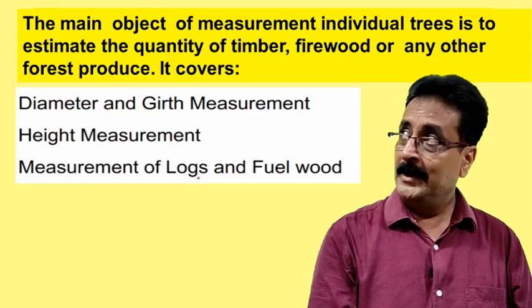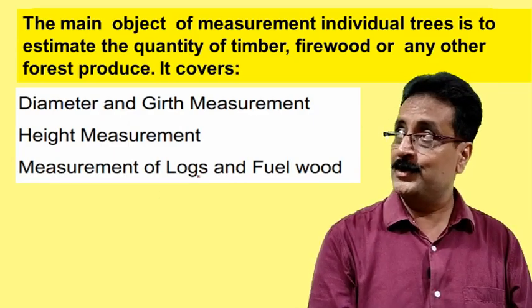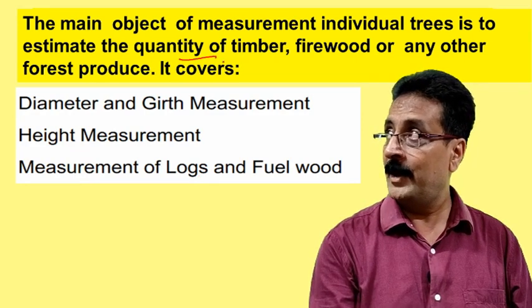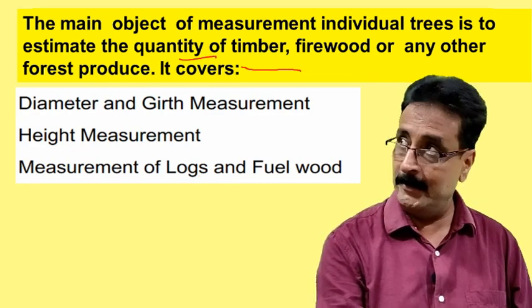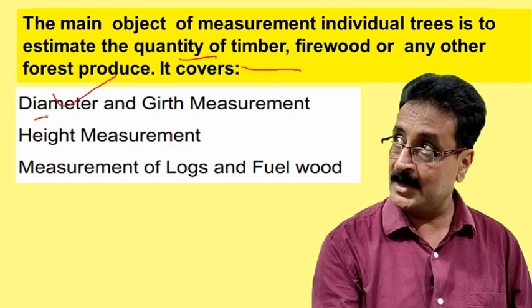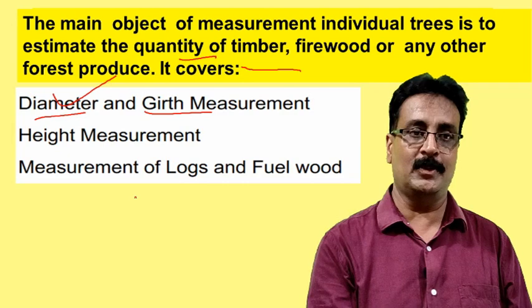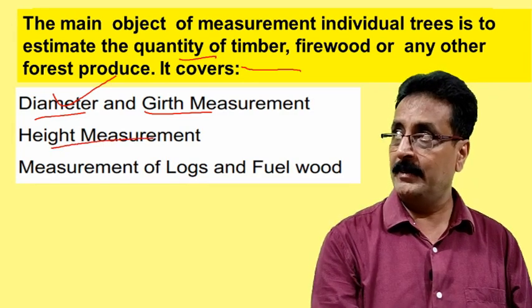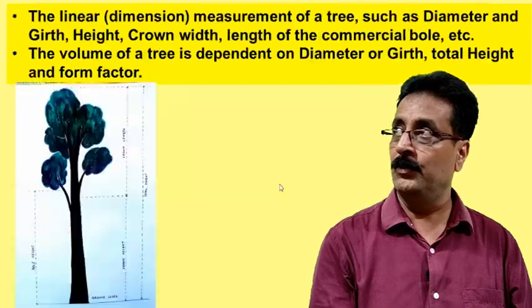Now the main objective of measurement is to estimate, for individual trees, the quantity of timber, firewood or any other produce. What we will be doing is diameter and girth measurement. When I talk of diameter, what is diameter? When I talk of girth, what is girth? We should know about that. Then we'll talk of height measurement, then measurement of log and fuel wood.